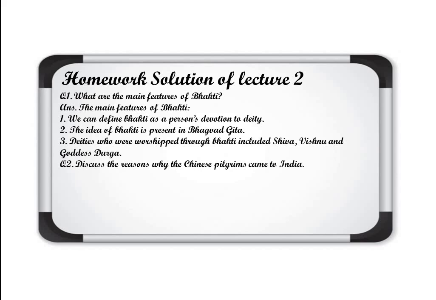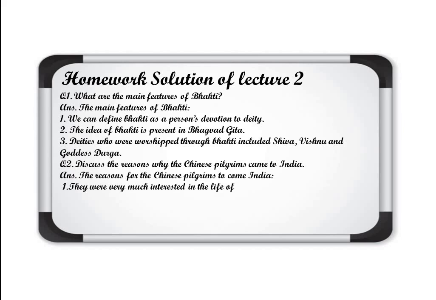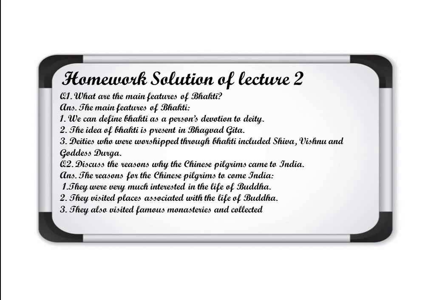Then discuss the reasons why Chinese pilgrims came to India. Number 1, they were very much interested in the life of Buddha. Number 2, they visited places associated with the life of Buddha so that they could get knowledge about Buddha. Number 3, they also visited famous monasteries and collected books and statues of Buddha.